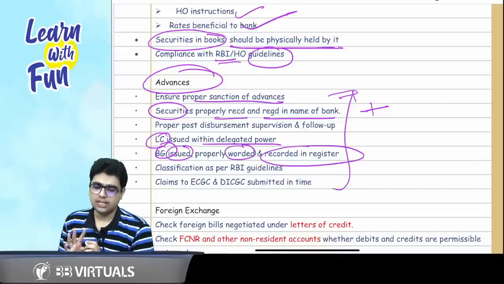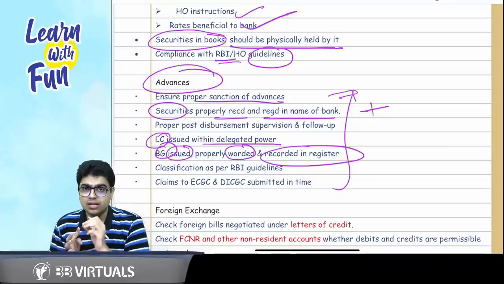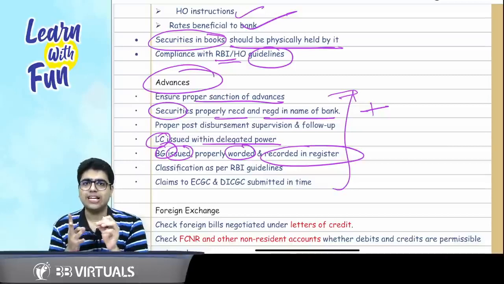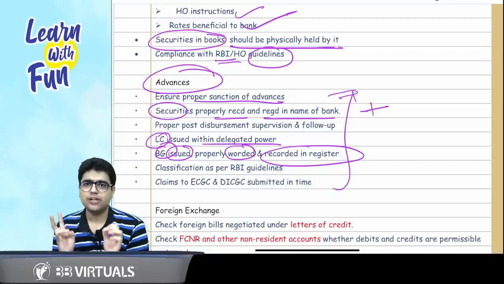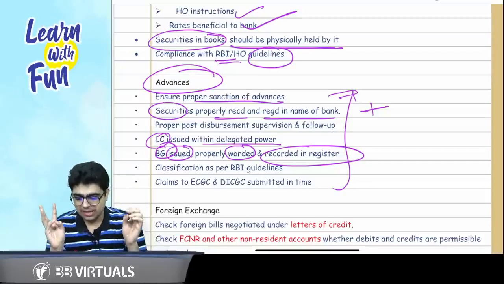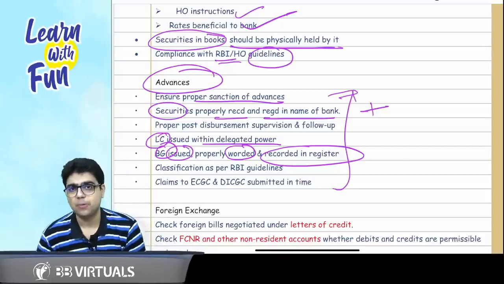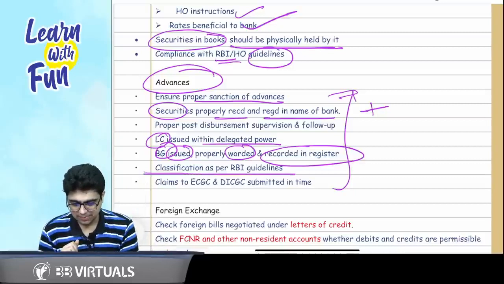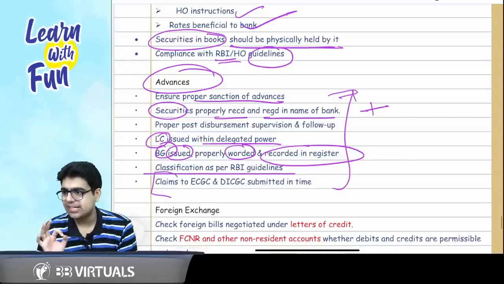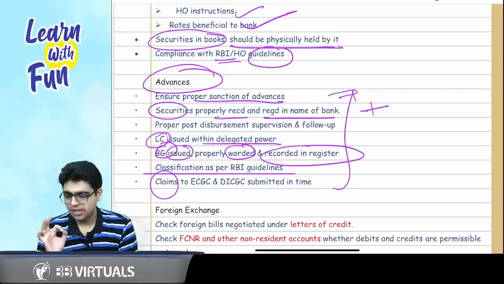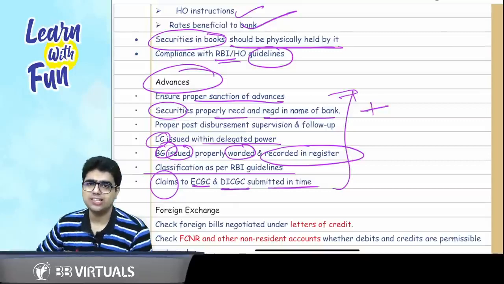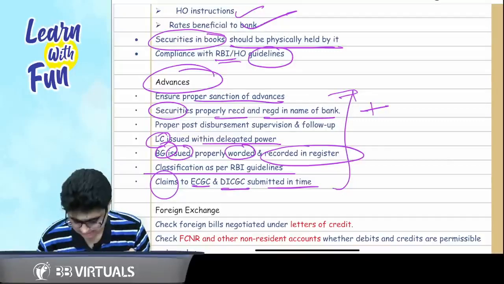So the points were: proper sanctioning of advances, and make sure the securities are received and registered in the name of the bank. Two points for LC, BG. LC means letter of credit should be within the power of the bank. BG means bank guarantees are issued that are properly worded and recorded in the register. Classification as per the RBI guidelines, and if there is any claim, it should be submitted to ECGC and DICGC within a proper time. Sir, who are these people? These are the insurers. Got it?